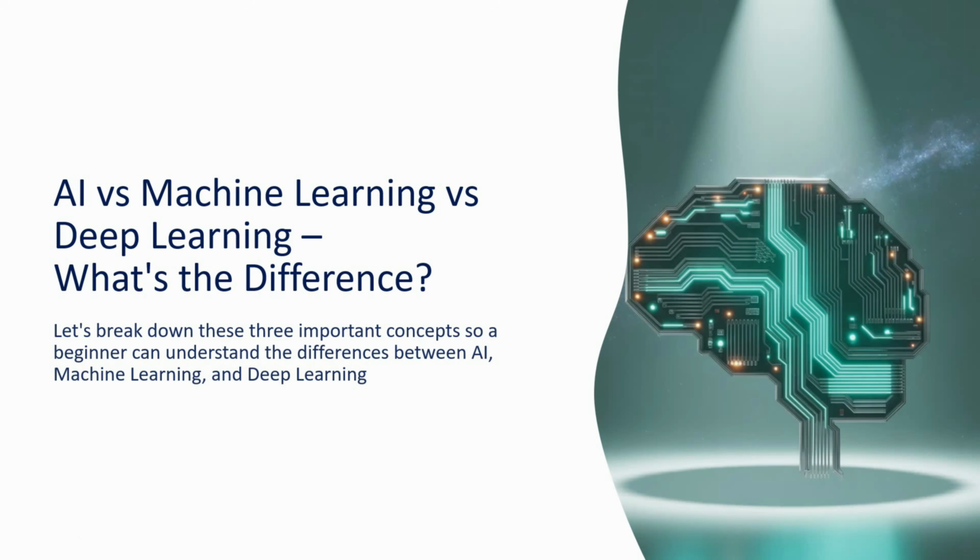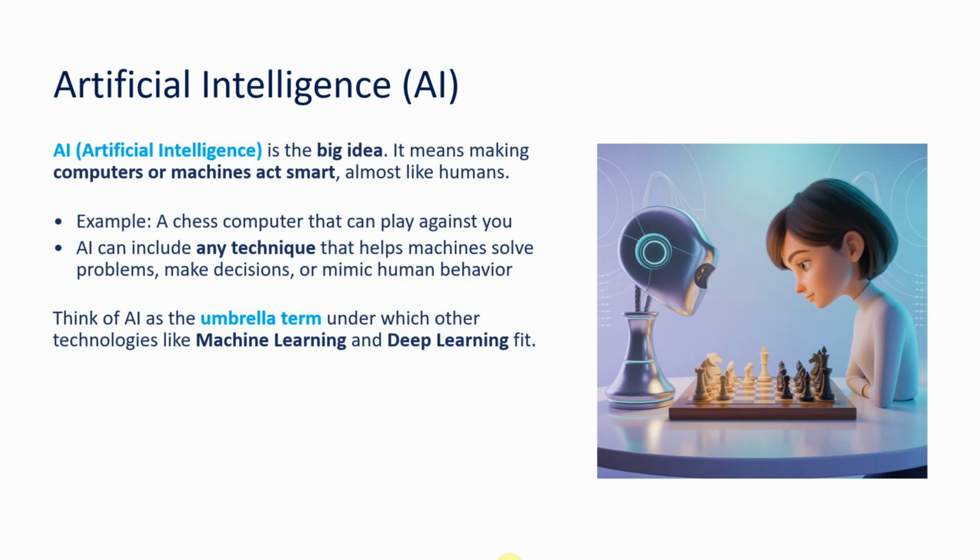This video will explain the difference between AI, machine learning and deep learning. What is artificial intelligence or AI? AI is the big idea. It means making computers or machines act smart, almost like humans. For example, a chess computer that can play against you. AI can include any technique that helps machines solve problems, make decisions, or mimic human behavior.